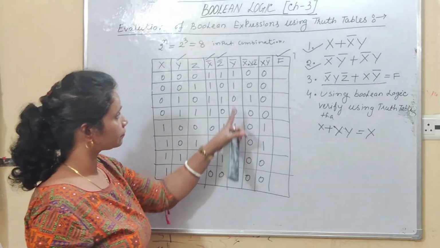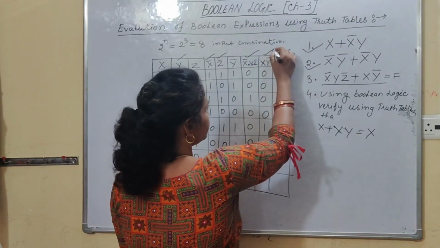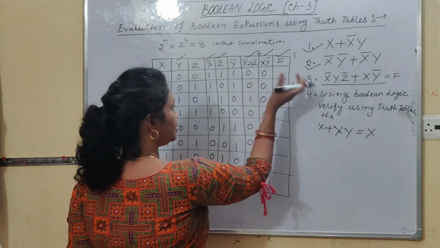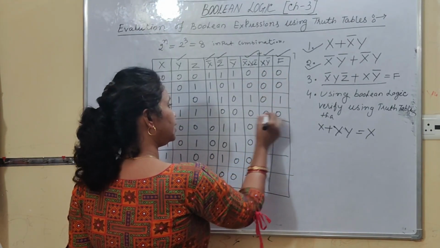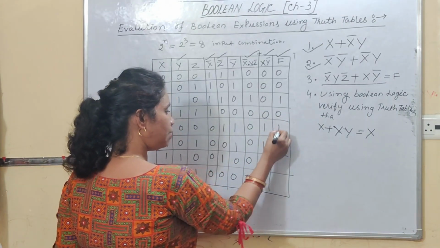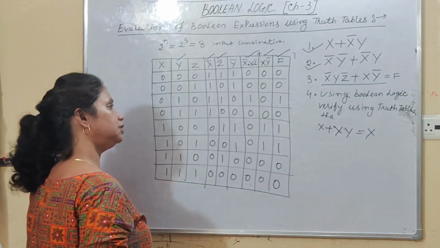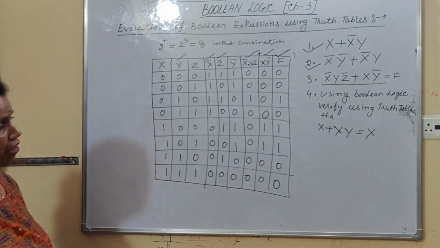Right, students? Now next we have to find out the value of this and this, but here the plus operator is there. Okay, so this is our whole expression, the final expression. 0 plus 0, that is 0, 0 plus 0, that is 0, 1 plus 0, 1, again 0 plus 0 equal to 0, 0 plus 1 equal to 1, 0 plus 1 equal to 1, 0 plus 0 equal to 0, 0 plus 0 equal to 0. So this is the output of the whole expression: 0, 0, 1, 0, 1, 1, 0, 0.